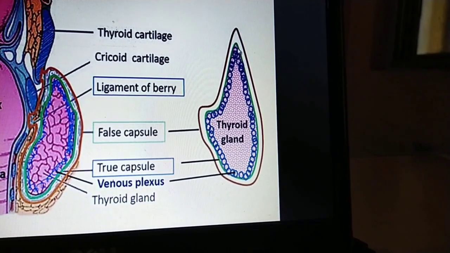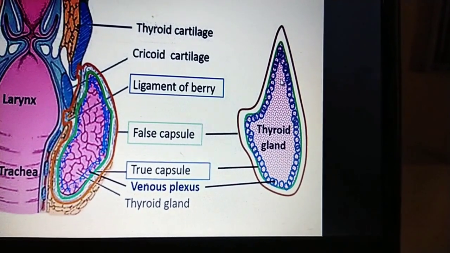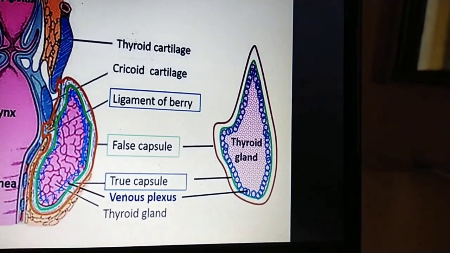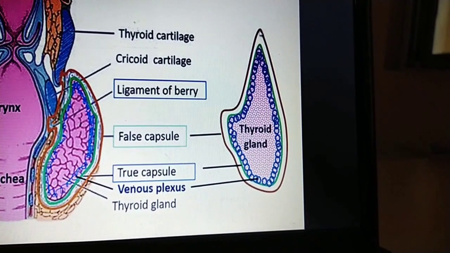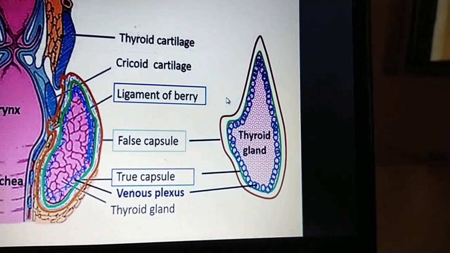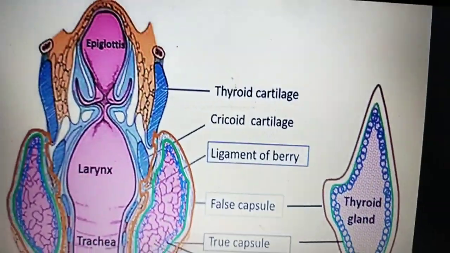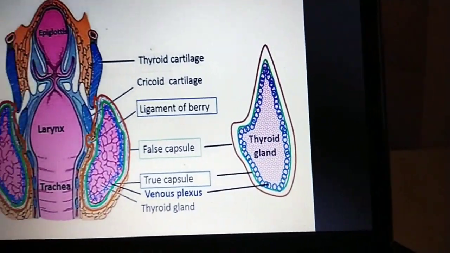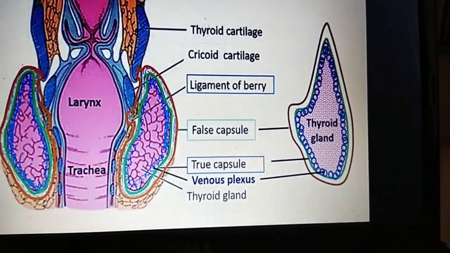Okay, the true capsule is firmly attached to the gland and it pierces the gland, and this true capsule has more blood supply, or covers the vessels. The true capsule and false capsule are very important during surgery of the thyroid gland, that is thyroidectomy, hemithyroidectomy or complete thyroidectomy. In that, these two layers are very important: one is the false capsule, another one is the true capsule.